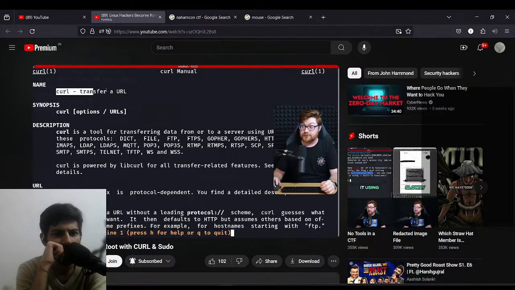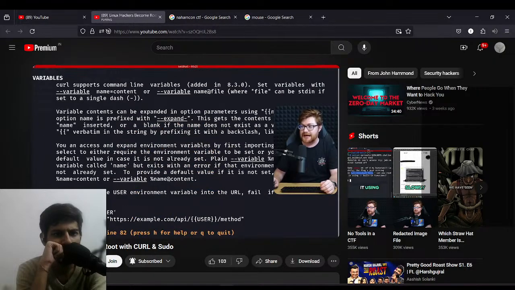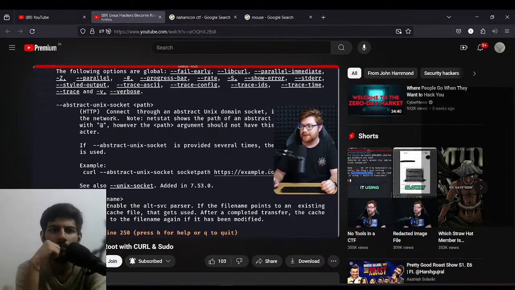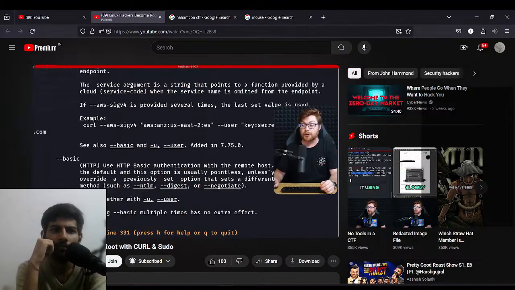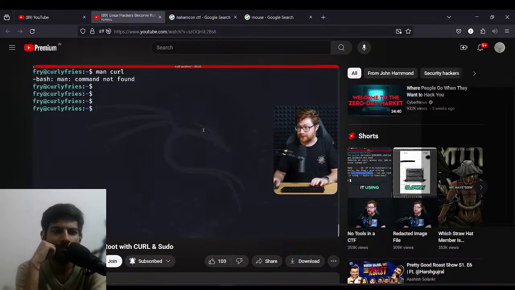Curl is to do some transfer with URL, and you can supply any options or URLs as you would like, a little bit more description, and then way down below, you can see all of the other arguments, parameters, flags, switches, whatever you really want to call them, for other functionality that you might be able to do with curl. This is quite a hefty man page, so there's a lot to read through if you wanted to explore all of it, but I will speedrun us right towards the solution here, because we could very well just get back to the terminal here, use curl as we would have, maybe with sudo. We'll use sudo -u root in this case, 127.0.0.1 port 8000, and we'll need health check once again.